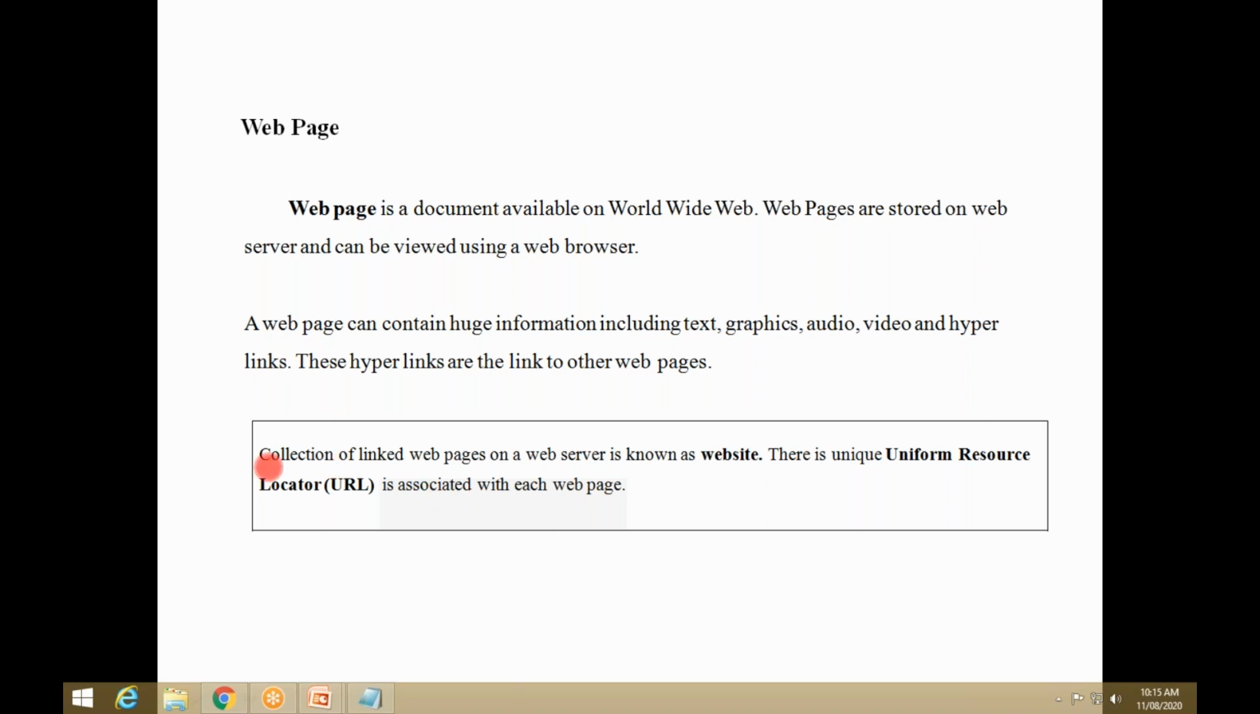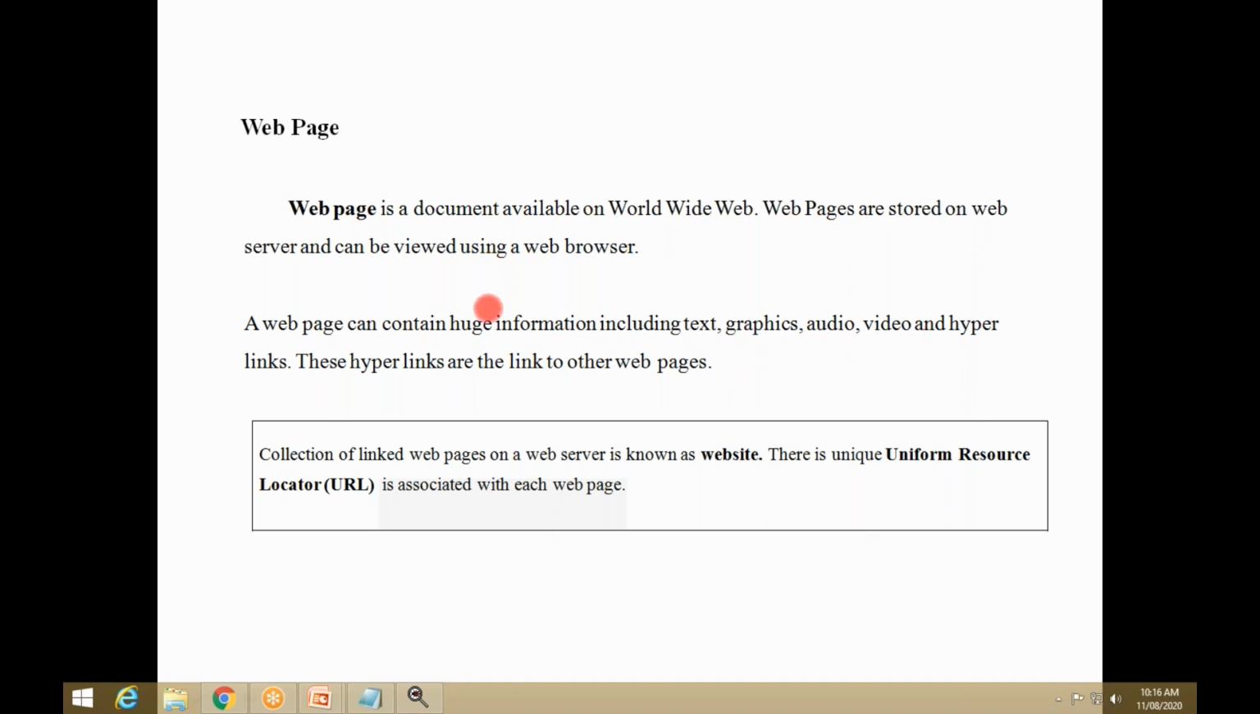Then after that, the collection of linked web pages. Just now we discussed only the web page. The web page is a document available on the World Wide Web that contains information like text, graphics, video, audio, and links. A collection of linked web pages on the web server is known as a website. Now we are clear what you mean by website and what you mean by web page. A website is a collection of web pages, while a web page is only a collection of information like text, graphics, audio, video.